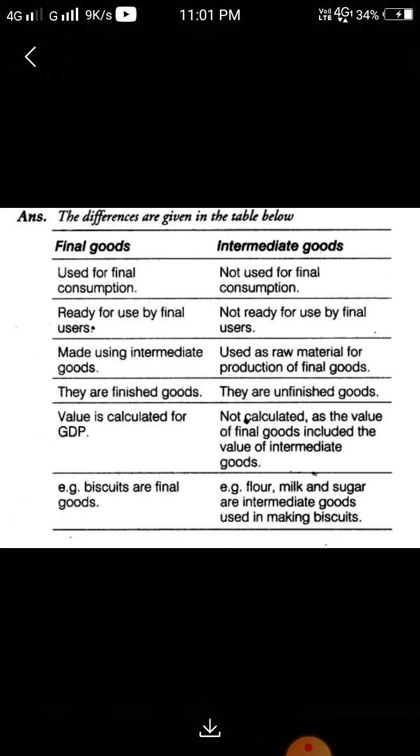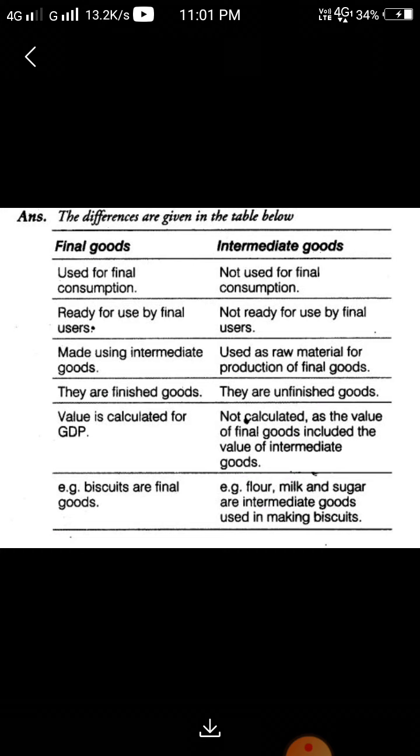Value is calculated for gross domestic product of final goods. The value of intermediate goods is not calculated separately, as it is already included in the value of final goods. Examples of final goods are biscuits, and intermediate goods are flour, milk and sugar.